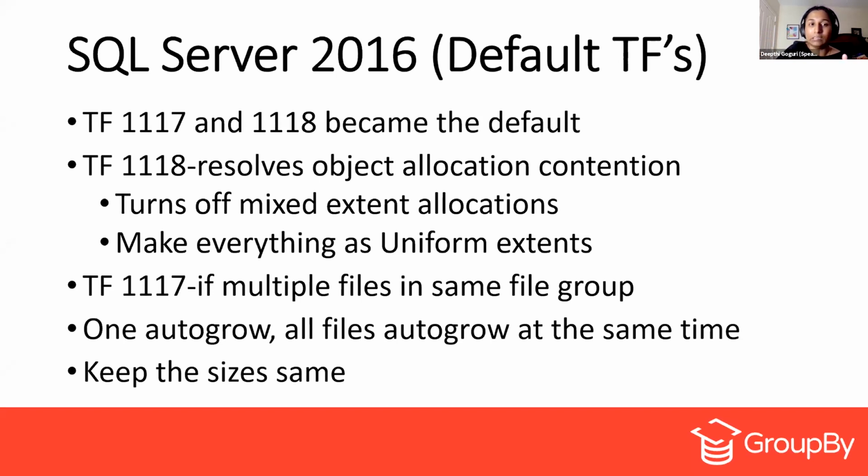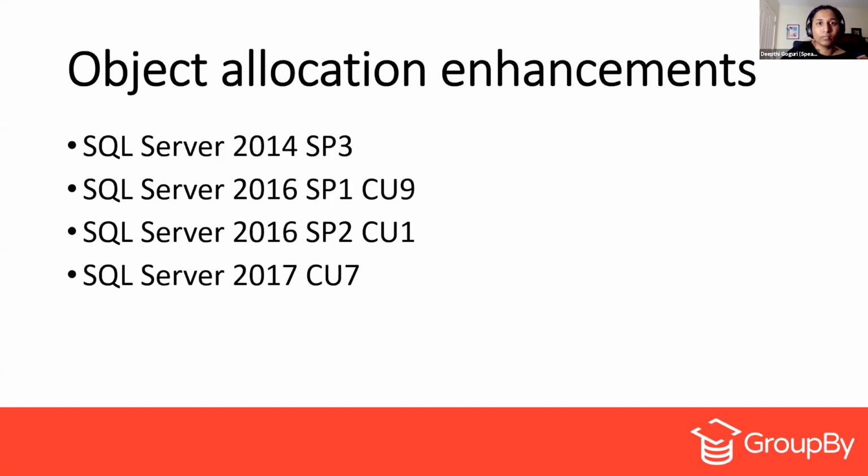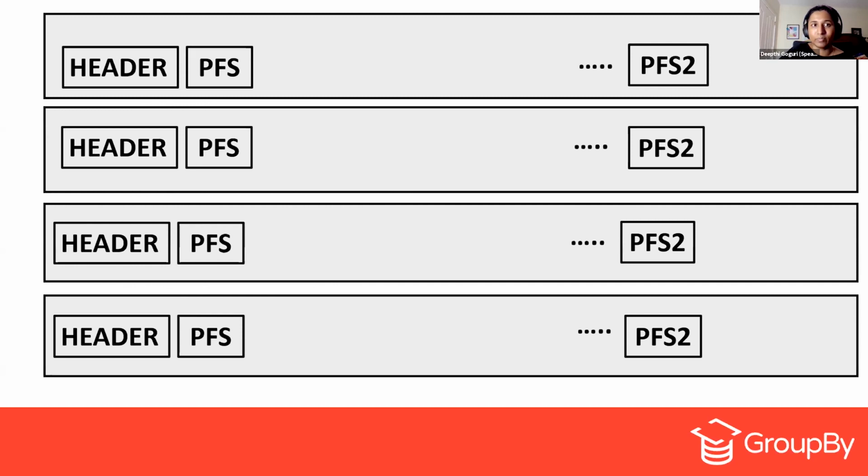And if you enable trace flag 1117, multiple files in the same file group can be created. And by enabling this trace flag 1117, once you auto grow, all the files will auto grow at the same time, keeping the sizes the same, right? And there are a couple of enhancements for the object allocation that happened from 2014 to 2017. Now, what are those enhancements?